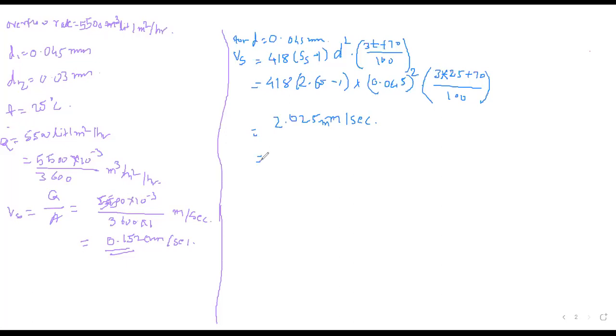Okay, then what will be the answer in centimeter per second? 0.202 centimeter per second. Is it correct? 0.0202. Yes, ma'am.